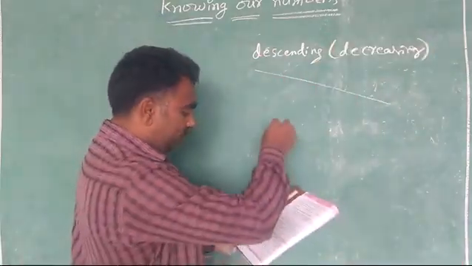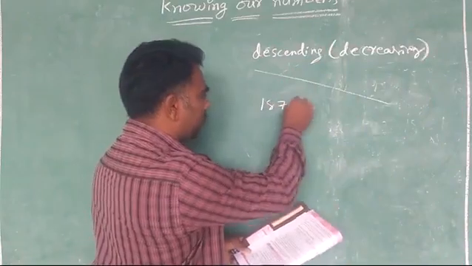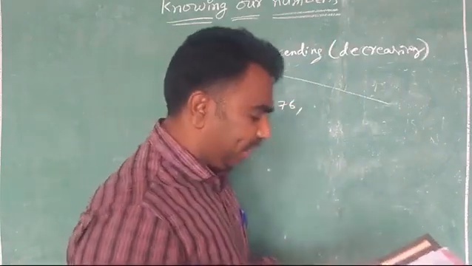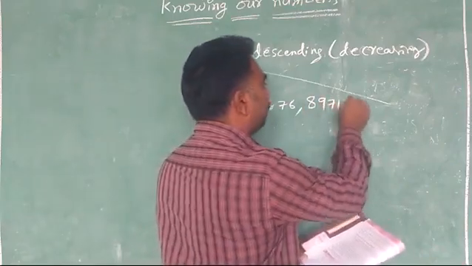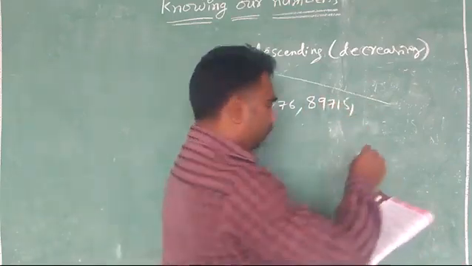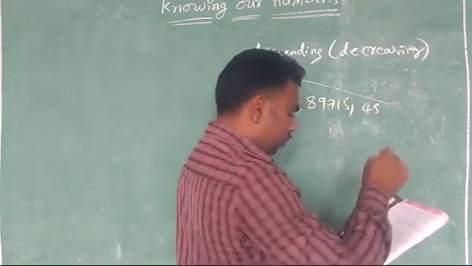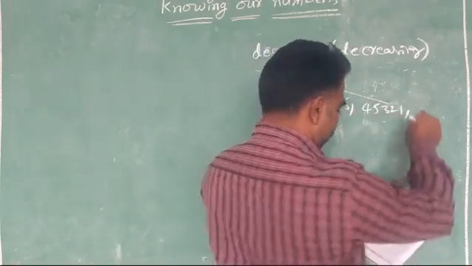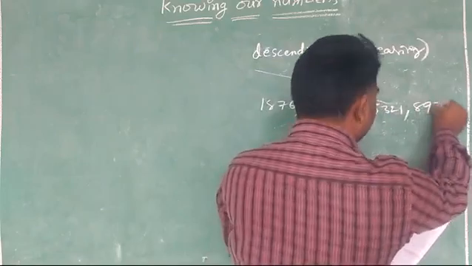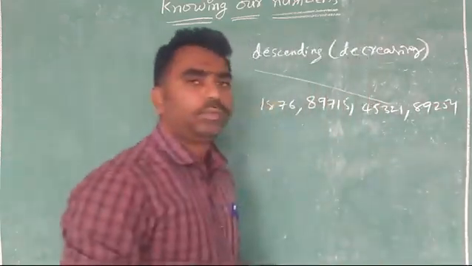Suppose I am giving one example to you here. First number is 1876. Second number is 89,715. Next 45,321. The next one is 89,254.